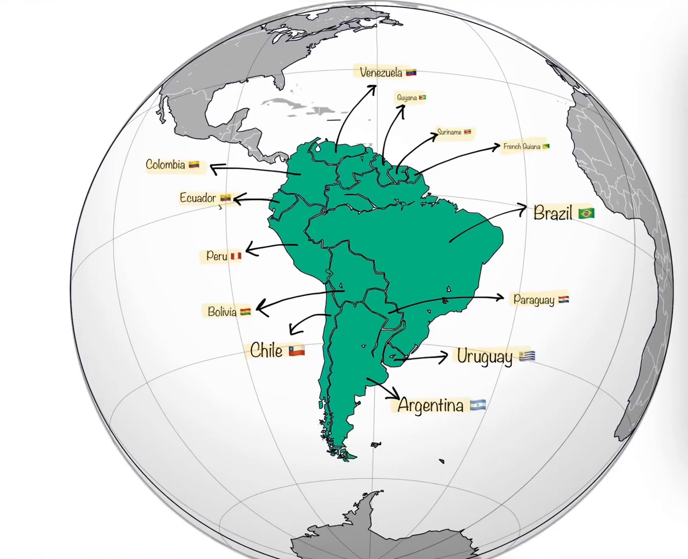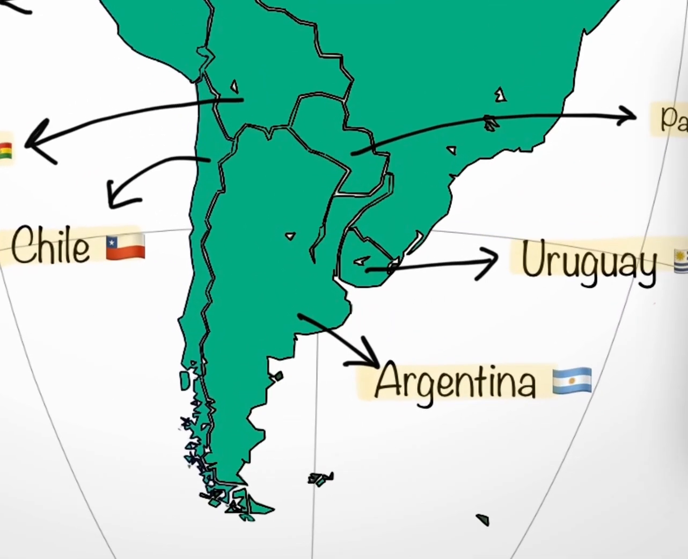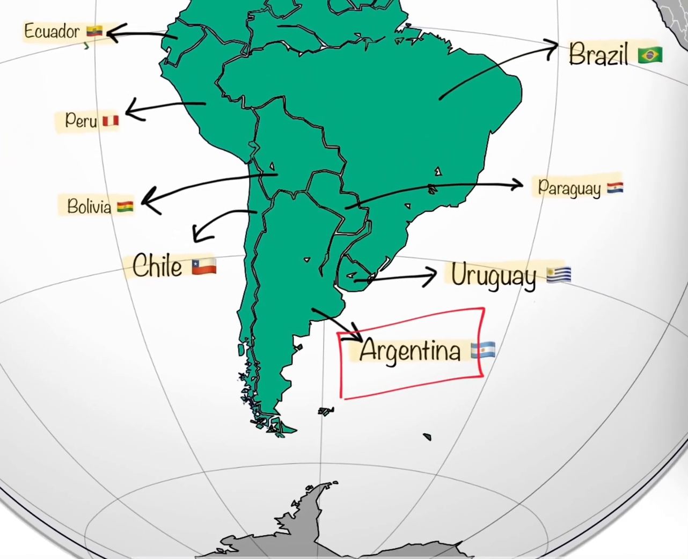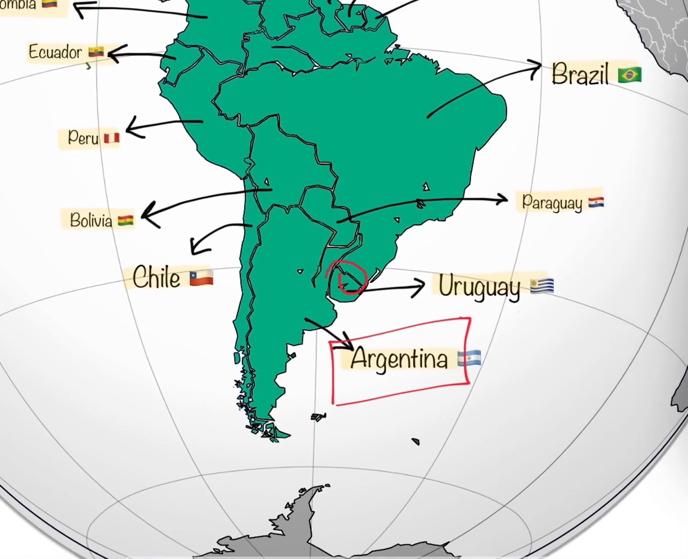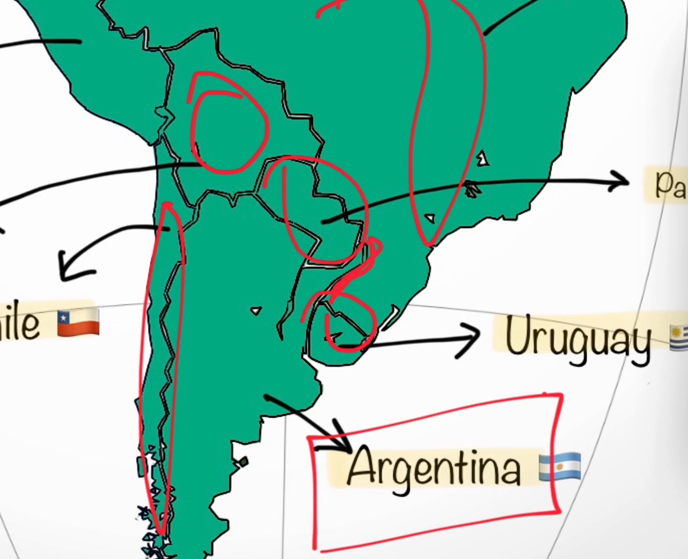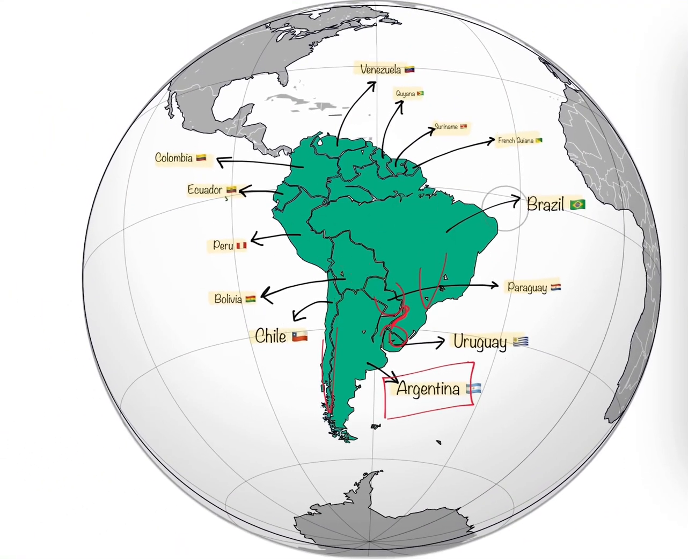Hi, in this video we are going to have a look at the South American continent and its countries, starting with Argentina. Argentina is towards the south and it has boundaries with Uruguay, Paraguay, Bolivia, Chile, and Brazil. In this area is where it has boundaries with the country Brazil. Argentina is the second largest country of South American continent.